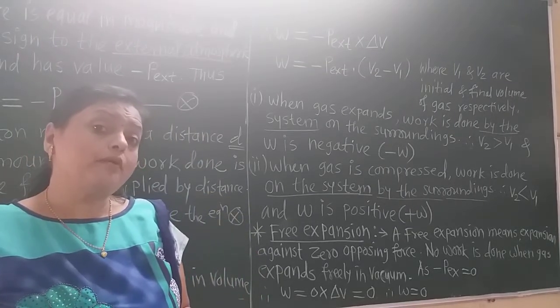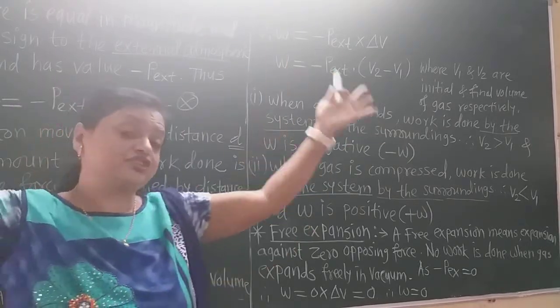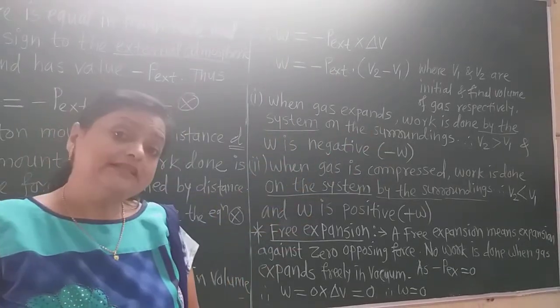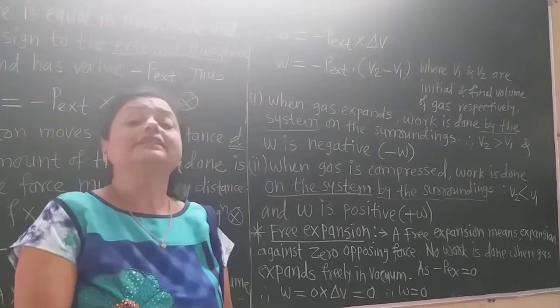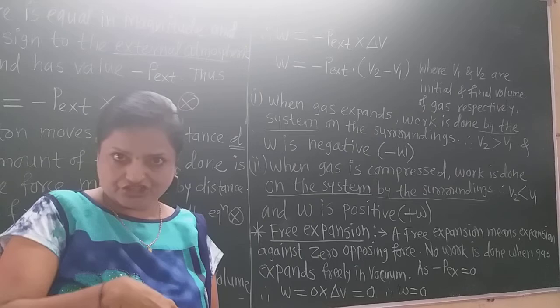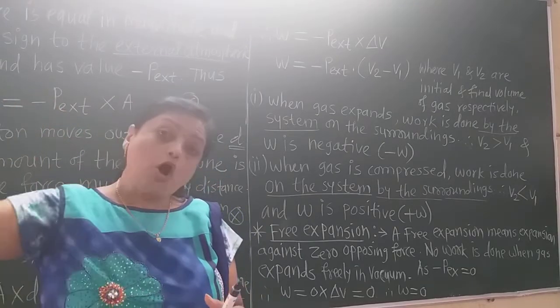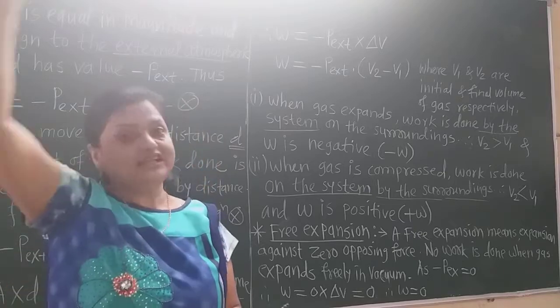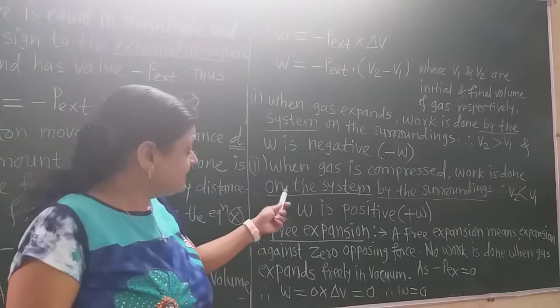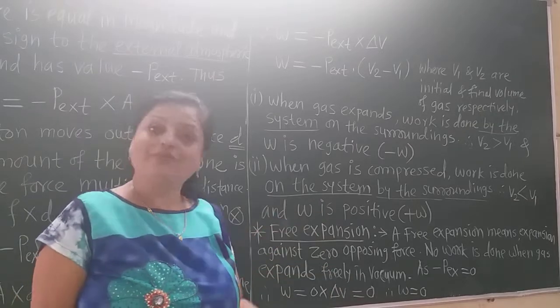Now that is the work of expansion, that is, the work is done by the system on the surrounding. But if there is the work of compression, that is, the surrounding works on the system, the work is done on the system by the surrounding. Now see here, when gas is compressed, work is done on the system by the surrounding.